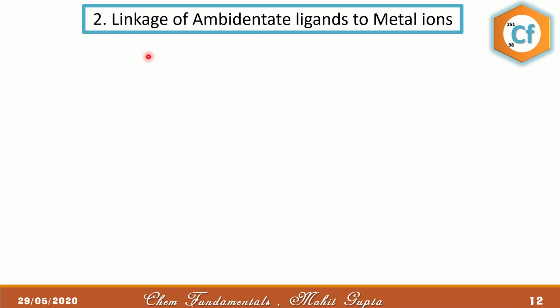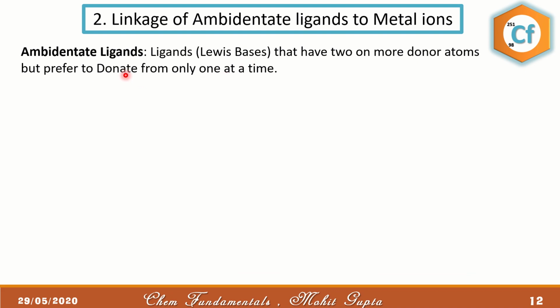The next is the linkage of ambidentate ligands to the metal ion. First of all, let us discuss what ambidentate ligands are. Ambidentate ligands are ligands or Lewis bases that have two or more donor atoms, but they prefer to donate from only one at a time. This means the molecule has two or more atoms which can act as a Lewis base, but they don't attack simultaneously. Only one is able to donate.